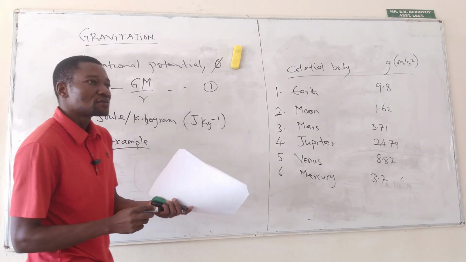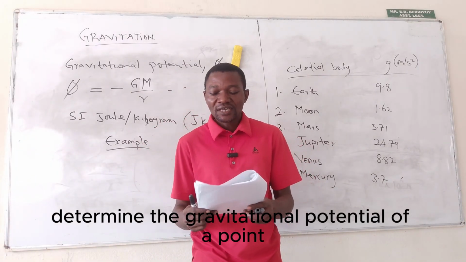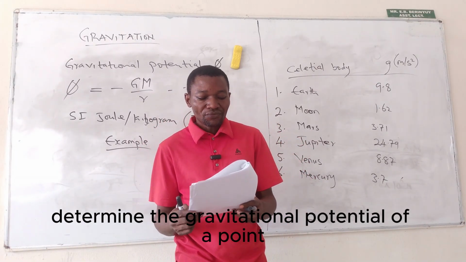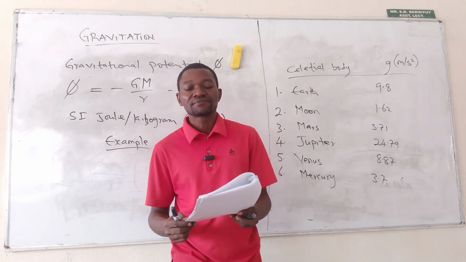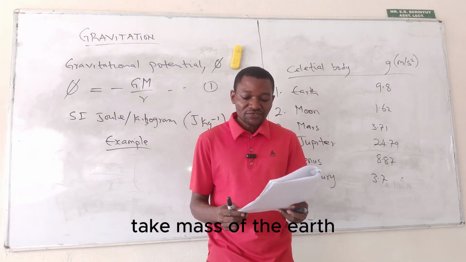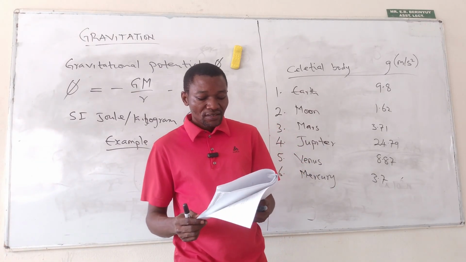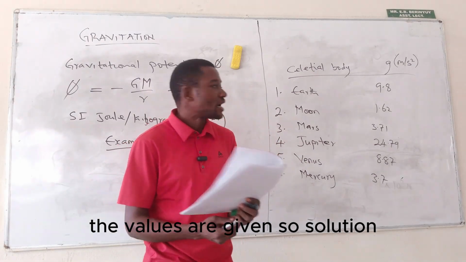Example, let me read out the question. Determine the gravitational potential of a point at a height of 40 kilometers above the Earth's surface. Take mass of the Earth, radius of the Earth, and gravitational constant. The values are given.